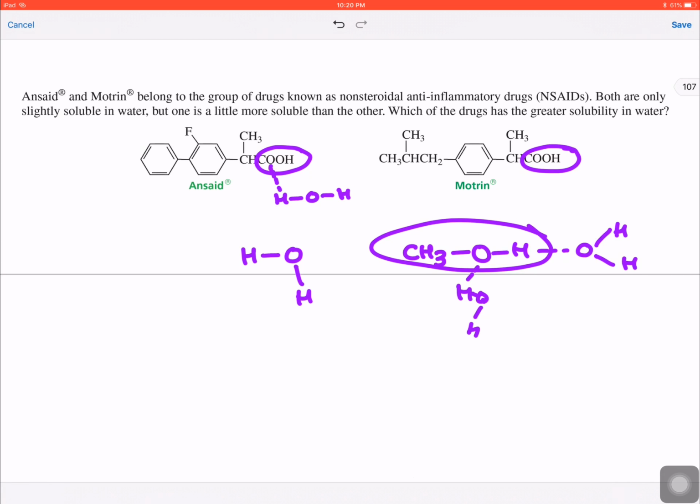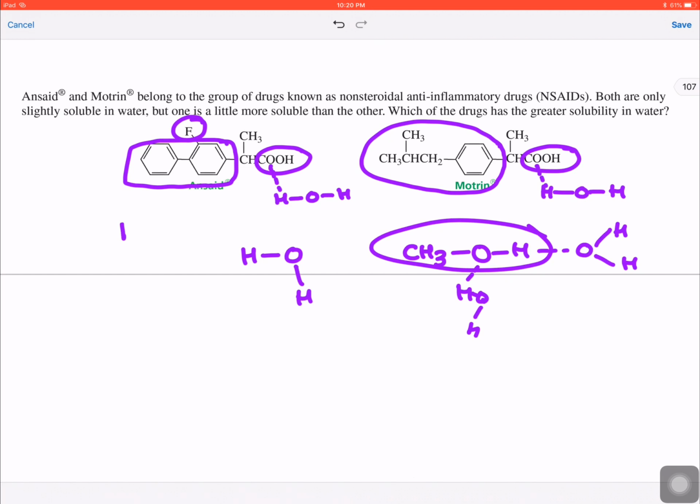So we can say one hydrophilic part is here, the carboxylic group, that is the functional group, and the rest in Motrin, all these are hydrophobic parts. They can't form hydrogen bonds with water. These are the carbon chains. In this also, this total part, that is the phenyl ring, will be insoluble, or basically it's hydrophobic. But this fluorine, as we know that fluorine, oxygen, nitrogen all form hydrogen bonding. So this fluorine can also form hydrogen bonds with the water.